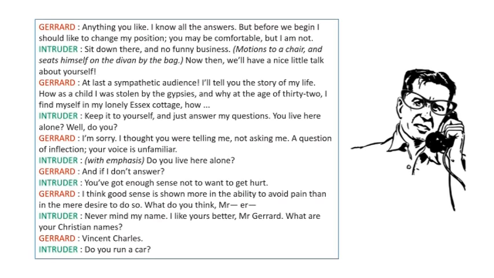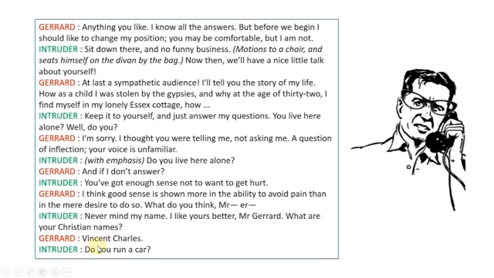What is a Christian name? The name that is given at the naming ceremony when a child is born. That time, the name is given to that child, or you can say the name that was given when the child was baptized in the church. So, what is the name? Gerard told him Vincent Charles. Gerard tells his original name, Vincent Charles.